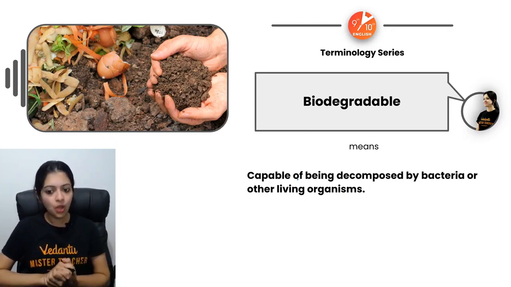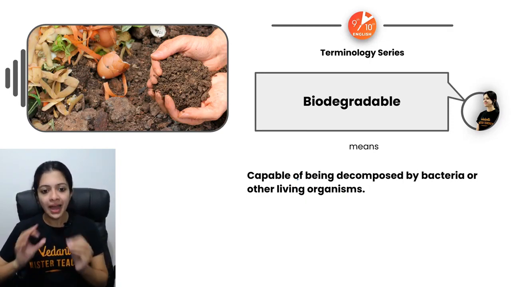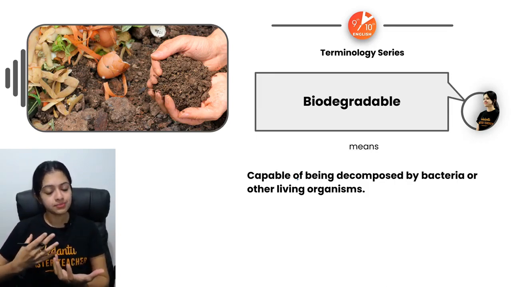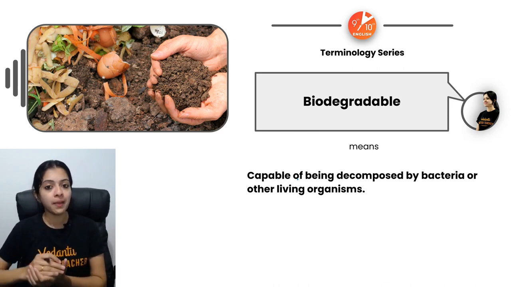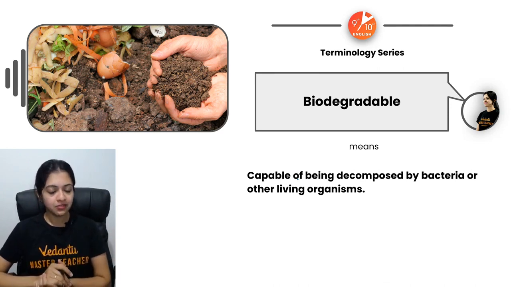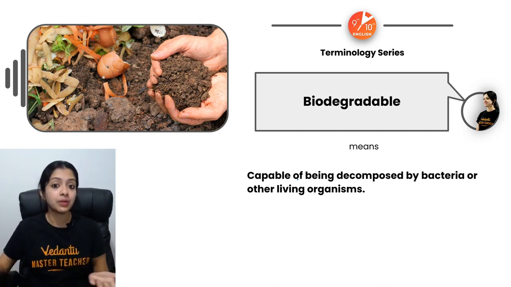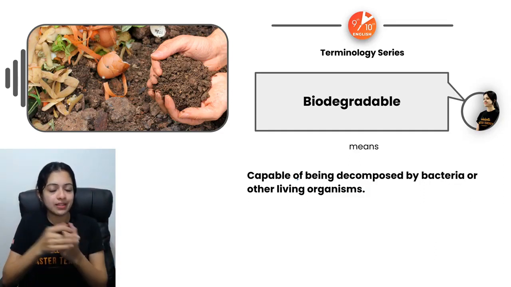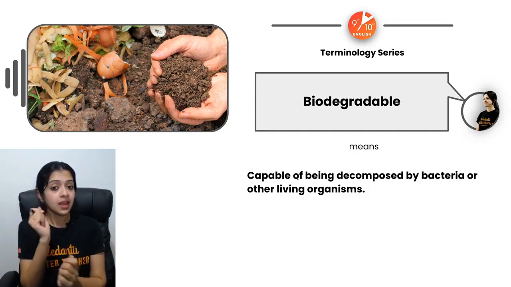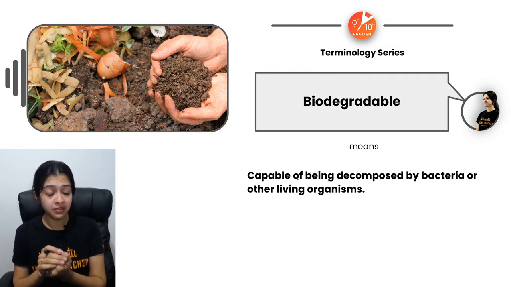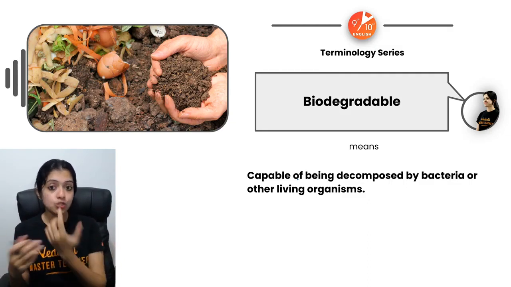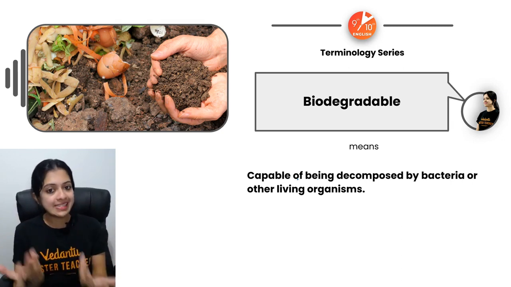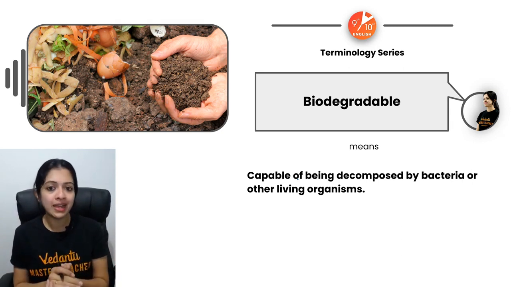Now, biodegradable. What would that be? Biodegradable substances are those which are capable of being decomposed by microbial action. This is why in supermarkets these days they don't generally promote plastic carry bags. They encourage citizens to bring their own cloth bags from home.